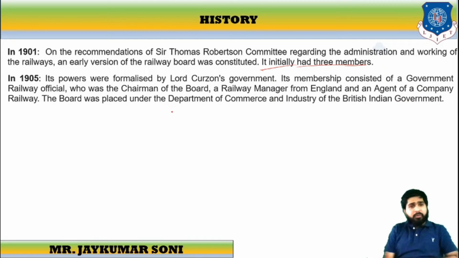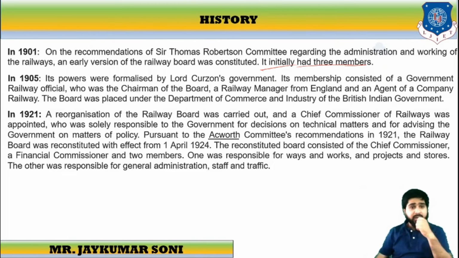Then in 1905, its powers were organized by Lord Curzon's government. Then in 1921, a reorganization of the railway board was carried out, and the chief commissioner of the railway was appointed. This chief commissioner of the railways was solely responsible to the government for all the decisions on technical matters and for advising the government on matters of policy. So there was a key role of this chief commissioner.